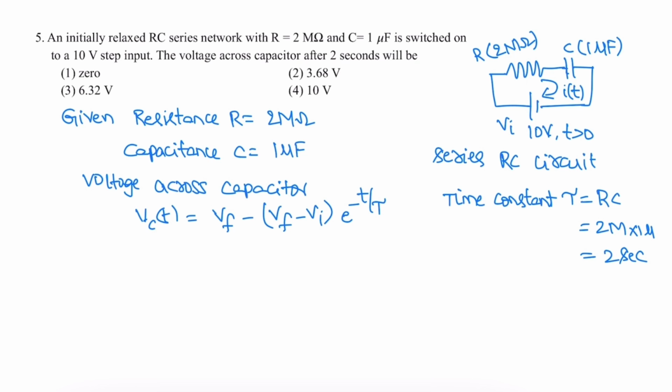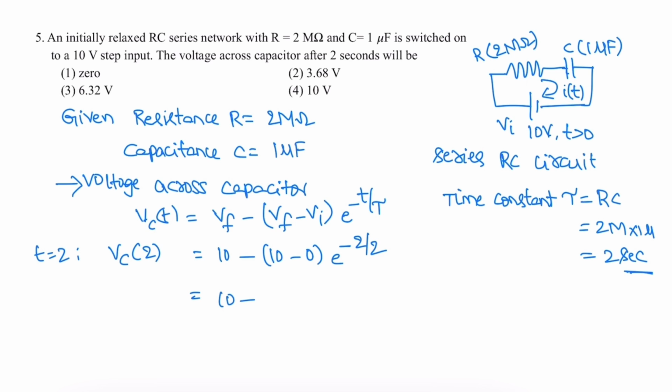Voltage across the capacitor for a series RC circuit is given as Vc of t is equal to V final minus (V final minus initial voltage) e power minus t by tau. Here final voltage is 10 volts because it's a step signal, initial voltage is 0, at t equal to 2 seconds, and the time constant is 2 seconds.